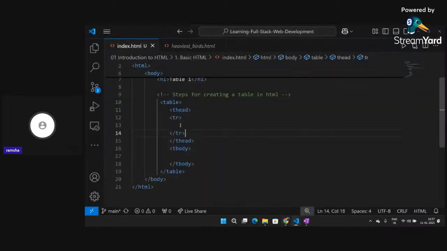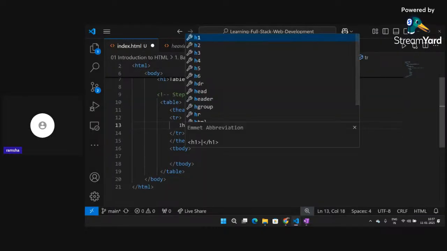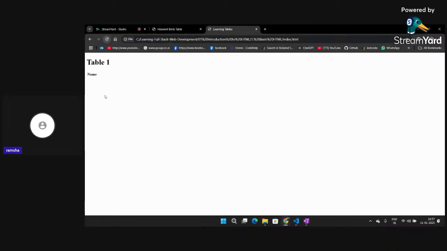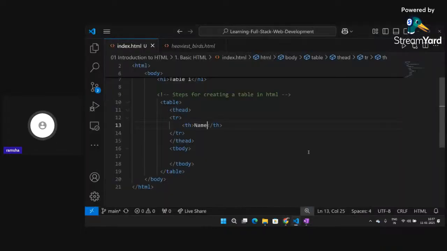And if I write inside tr my th, and now I write here name, for example, and click on refresh, I go to my web page, you can see I'm getting one heading with the name and it's bold, right? So I have got my first heading.